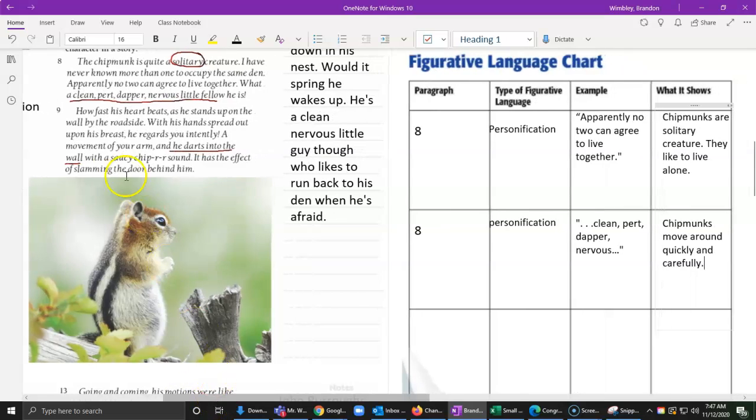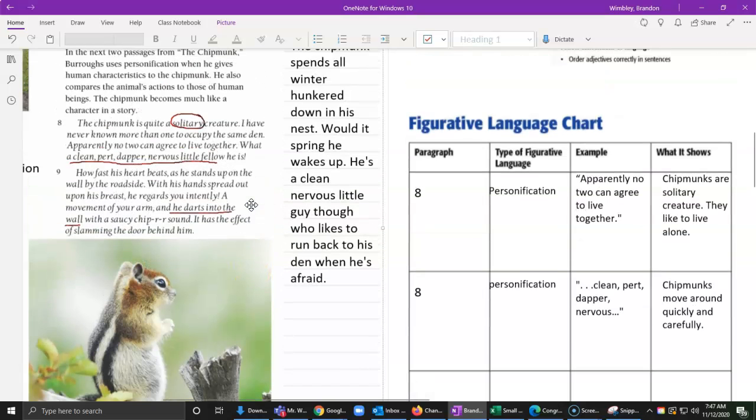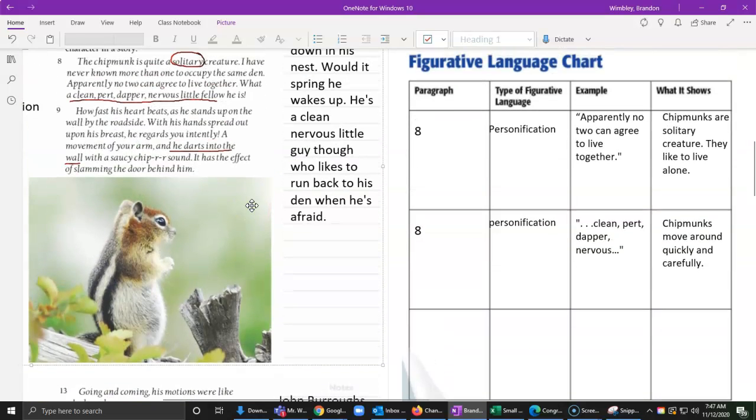So now, let's see if we can find one in the next paragraph down. "How fast his heart beats as he stands up on the wall by the roadside. With his hands spread out upon his breast, he regards you intently. A movement of your arm, and he darts into the wall with a saucy chirp, has the effect of slamming the door behind him." Huh. So, I notice it says he's slamming the door. It has the effect of him slamming the door. Now, obviously, he doesn't really have a door to his den. So, this comparison right here is personification.